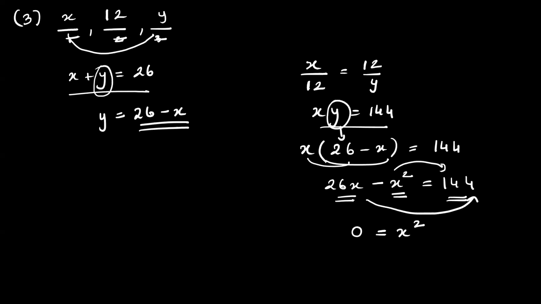Plus 26x is to the right, it will become minus 26x. And 144 is here only, so it will remain plus 144. Okay, so the equation becomes x square minus 26x plus 144 is equal to 0.